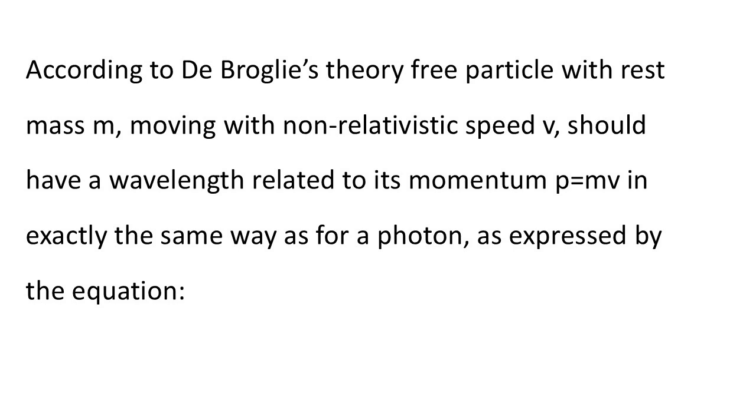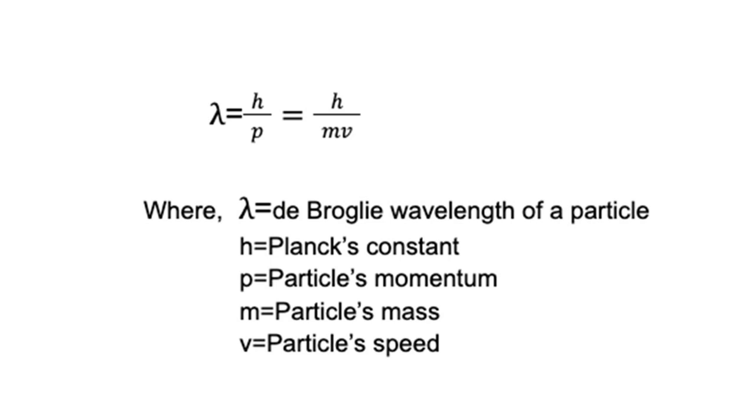According to de Broglie's theory, a free particle with rest mass m moving with non-relativistic speed v should have a wavelength related to its momentum p equal to mv, in exactly the same way as for a photon, as expressed by the equation λ = h/p = h/mv, where λ is the de Broglie wavelength of a particle, h is Planck's constant, p is the particle's momentum, m is the particle's mass, and v is the particle's speed.